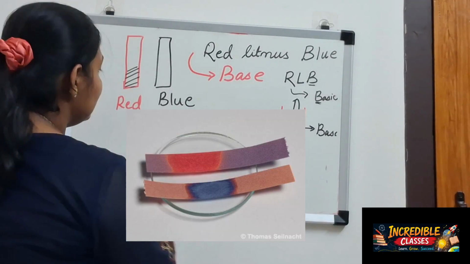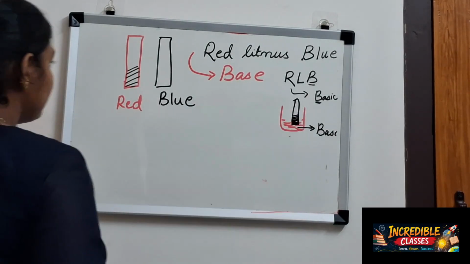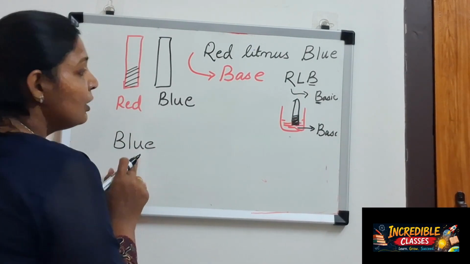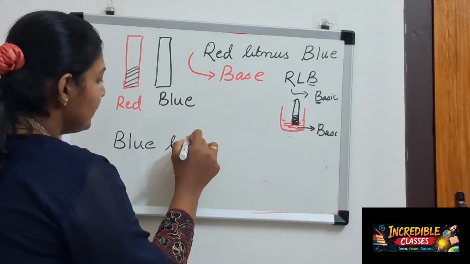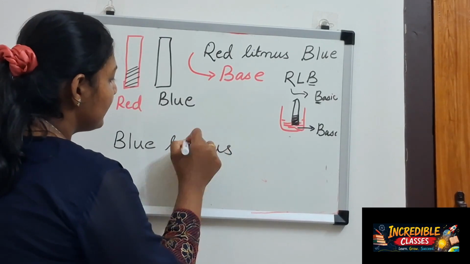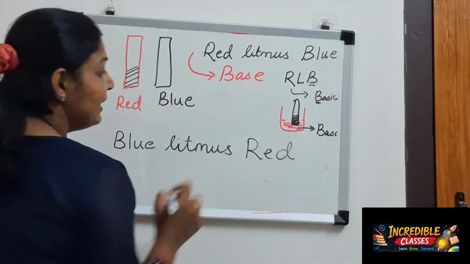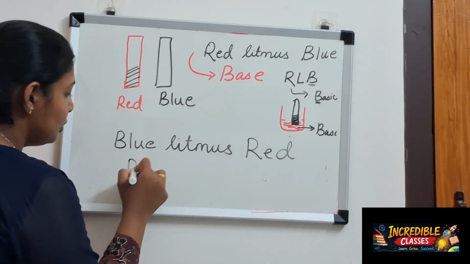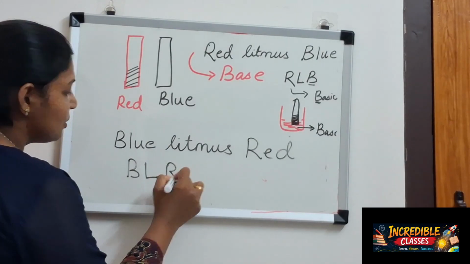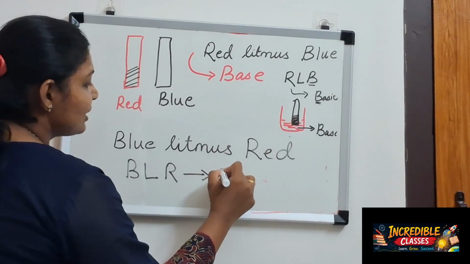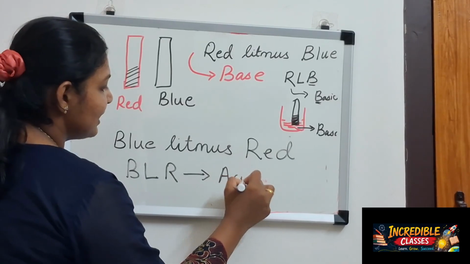Now, the second type of litmus, that is blue litmus paper. If I put blue litmus paper into a liquid and it changes to red color, that means the liquid is actually an acid.